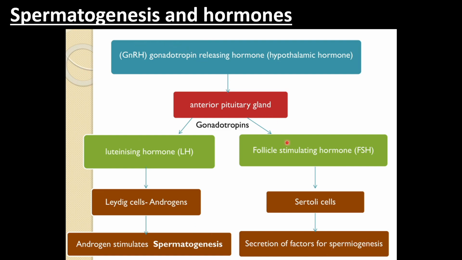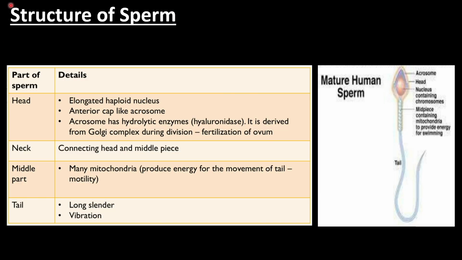So these are the hormones which are mainly controlling the process of spermatogenesis. As a result of spermatogenesis, the sperms are formed. This is a diagram of a single sperm. You will find a mature human sperm. There are four parts: head, neck, middle part, and tail.